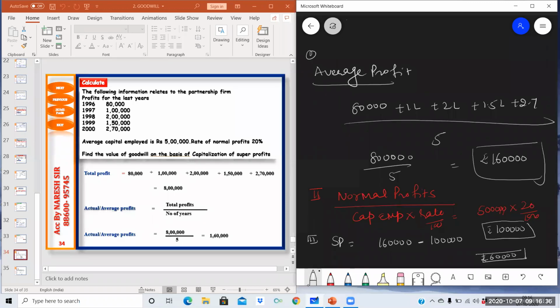Now do the step 4, find out goodwill. For goodwill, super profit into rate upon 100. Okay, so super profits are 60,000 into rate, it's 100 upon rate. Reciprocal we need to do. 60,000 into 100 upon rate. So tell me the answer, please, if you have solved it.